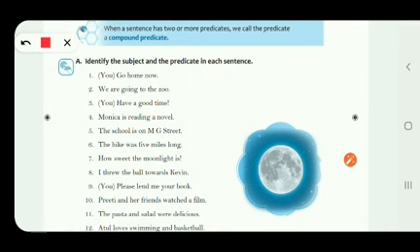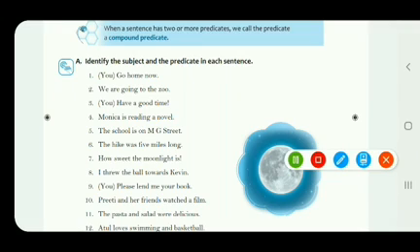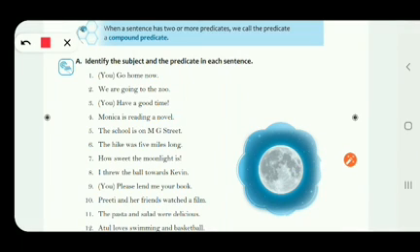So we are talking about we, so we means us, so this is the subject, are going to the zoo is the predicate part. Have a good time. So it is an imperative sentence as it is a wish. Have a good time. So this is the predicate part and you is implied, so you is the subject.